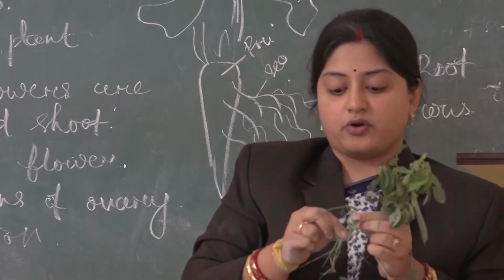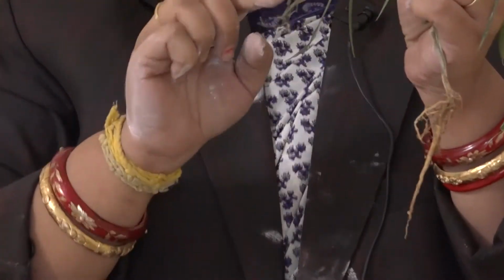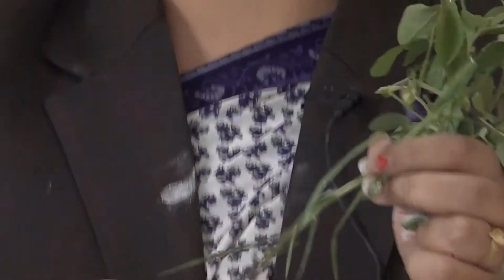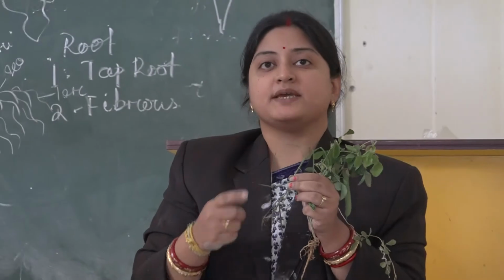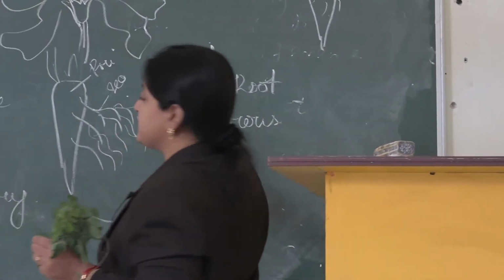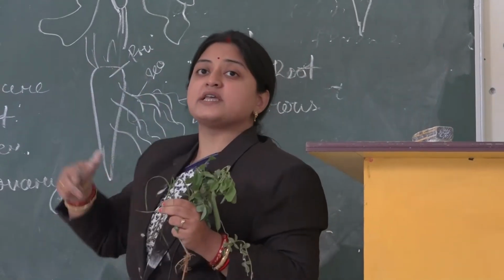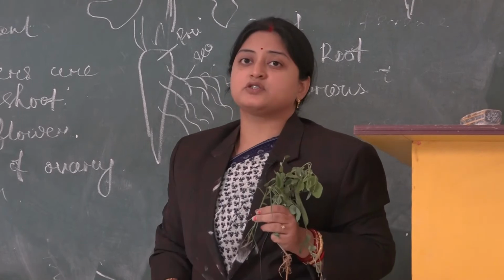In case of your monocot, fiber like bunch shaped roots emerge. All the roots are of the same size. You will observe it in case of grass, in case of rice, that is Oryza sativa, you will find these bunch like structures arising from the stem. All the roots are of the same size. So this kind of root is otherwise known as fibrous root because they are fiber like in appearance. Last one is your adventitious root.